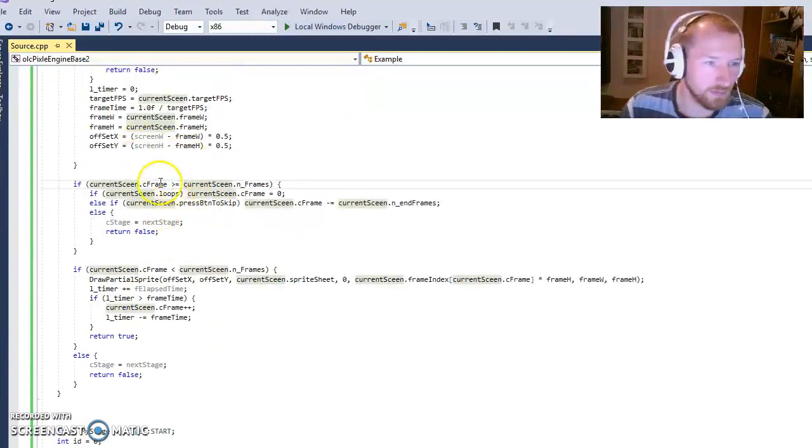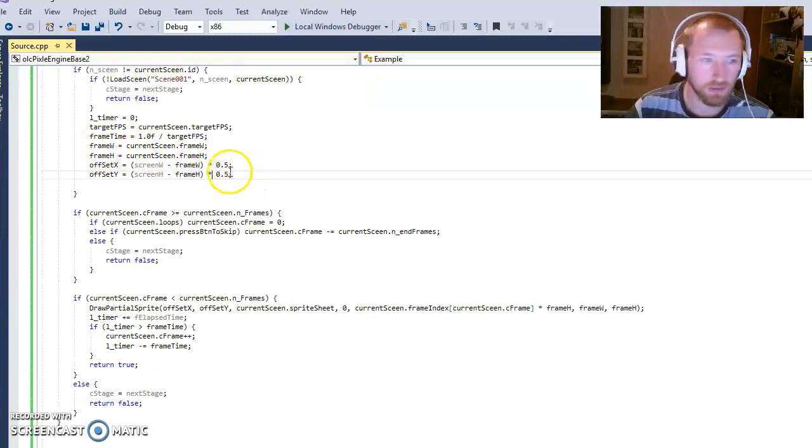Now, oh yeah, sorry, that was what I talked about. We have the frame height and width, and then we also have an offset that's simply set to half the screen size. So, pretty simple there.